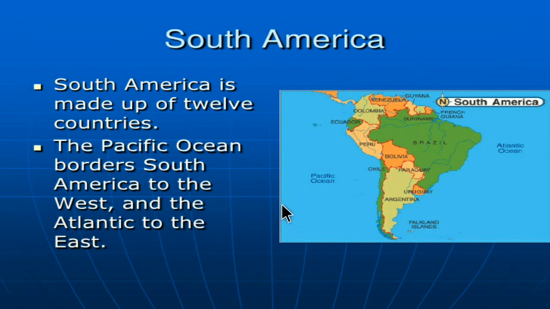Here we can see the Pacific Ocean borders the west of South America.